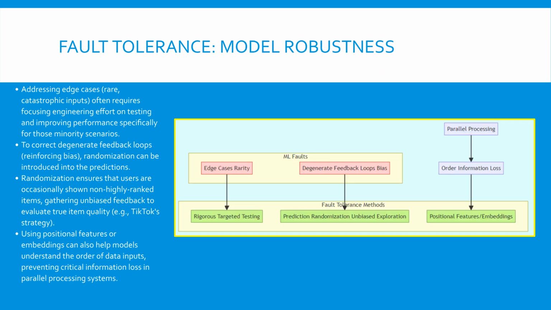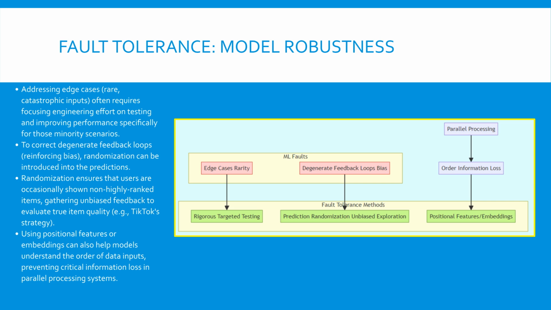To ensure reliability, our model must be robust against specific prediction faults like edge cases and feedback loops. Edge cases present a high risk. Even if they happen rarely, their consequences can be catastrophic. Fault tolerance here means dedicating significant time and resources to rigorously test these specific scenarios until the model handles them safely. For degenerate feedback loops, where the model keeps recommending what is already popular, we combat this homogeneity by adding randomization. For example, a video platform might intentionally show a small portion of users random, unproven videos. The resulting user engagement provides unbiased data, preventing the model from getting stuck in a popularity-only loop.